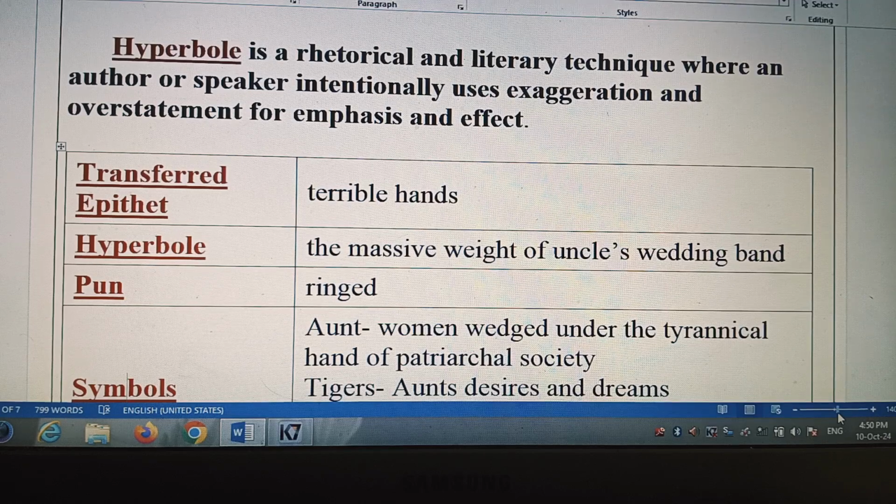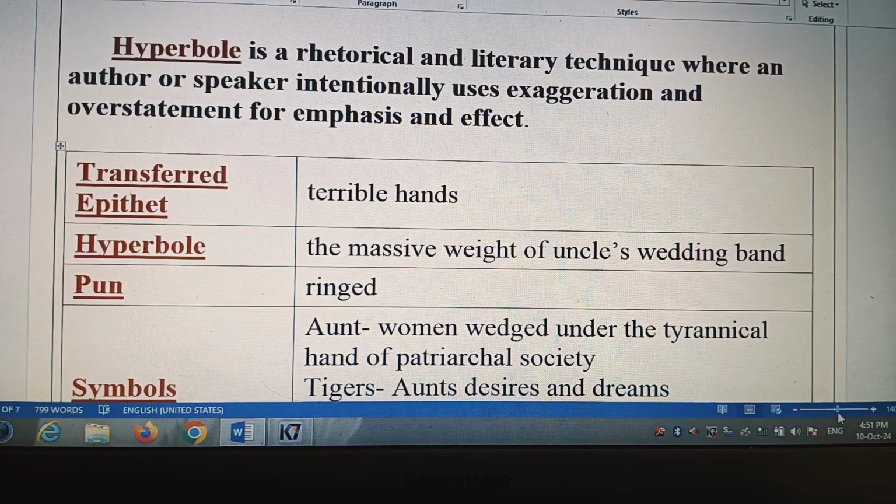Transferred epithet: terrible hands. Okay, hands cannot be terrible. Terrible is actually an adjective that is used with a human being. Hands cannot be terrible; a person can be terrible. So terrible hands is a transferred epithet. Hyperbole, exaggeration: the massive weight of Uncle's wedding band, it is use of hyperbole.